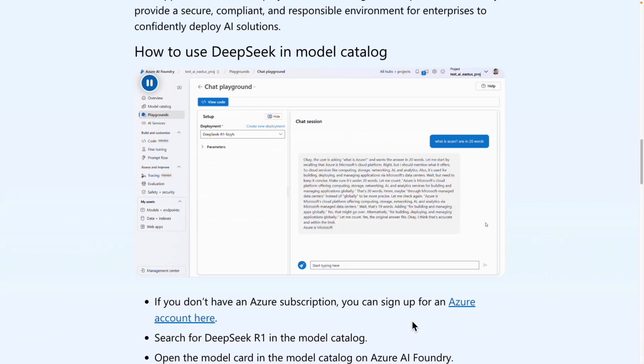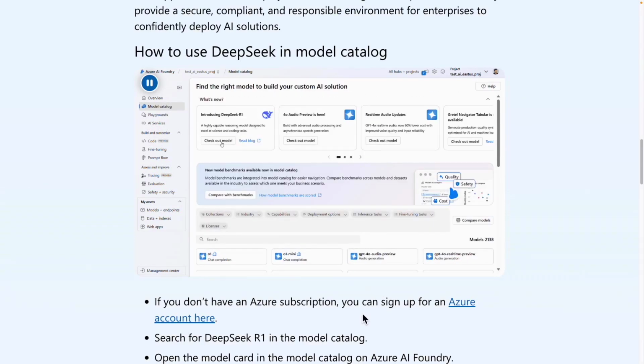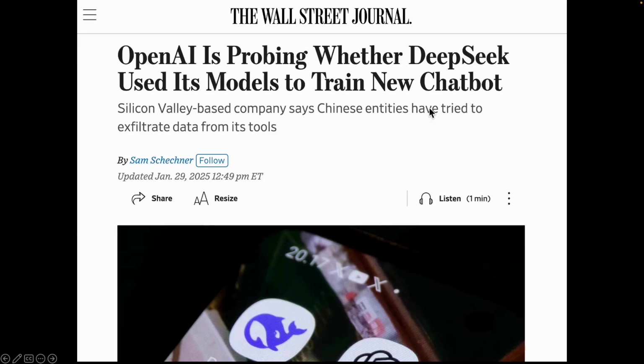However, at the same time, they are investigating DeepSeek. They are treating them like criminals. This was reported by the Wall Street Journal. OpenAI is investigating now. There are currently speculations about whether DeepSeek has utilized OpenAI's model for its training processes. In the end, they are trying to verify whether or not OpenAI's ChatGPT was used to generate data, which was then potentially used to train their own models. There have been actual reports about this issue.